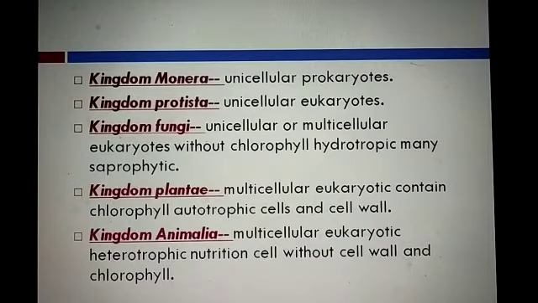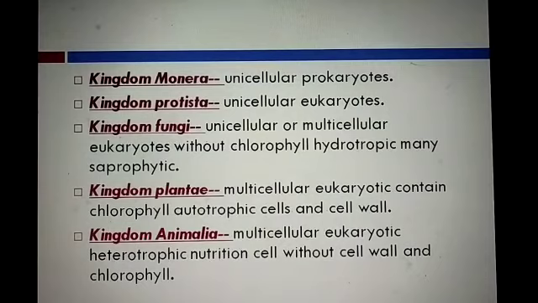Students, you know what prokaryotes are. Prokaryotes means primitive cell. The organism which has a primitive cell lacks a nuclear membrane, and only some organelles are found. So the organisms under the Monera kingdom are all unicellular and prokaryotes.